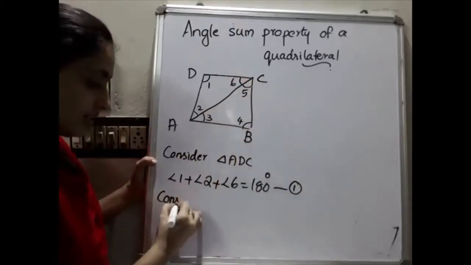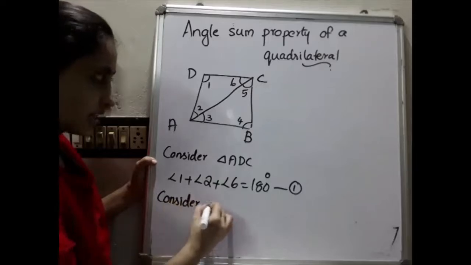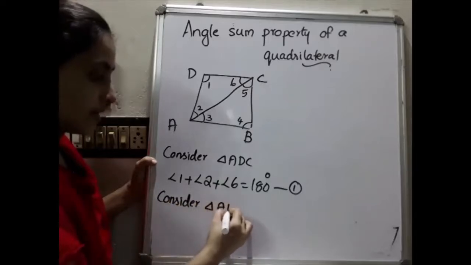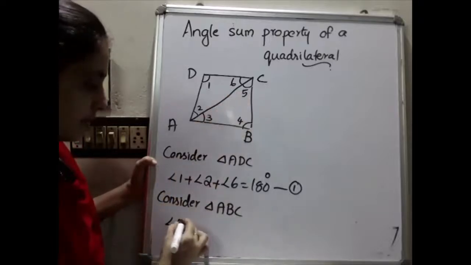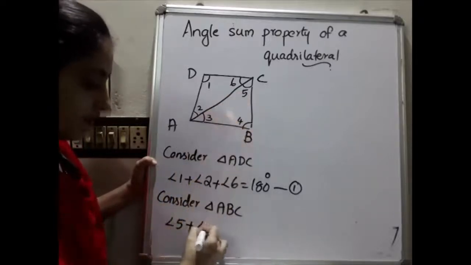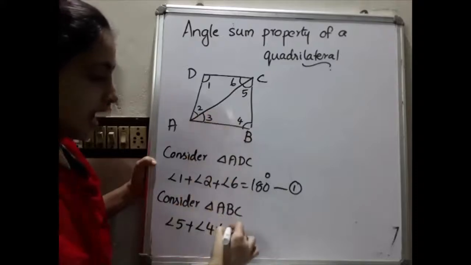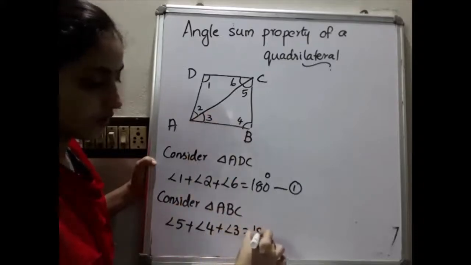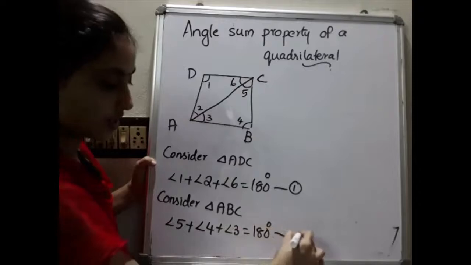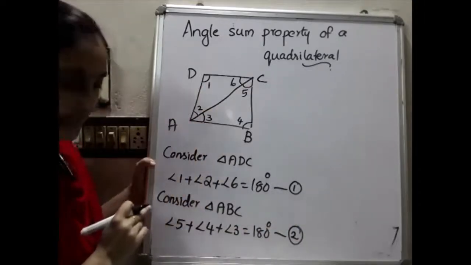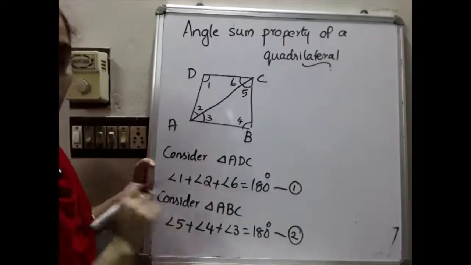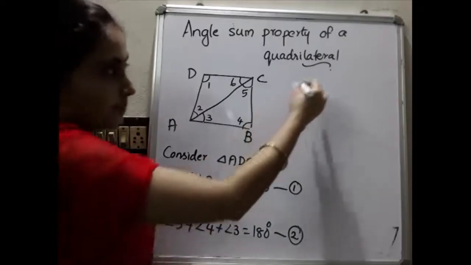So consider triangle ABC. What can we say? Angle 5 plus angle 4 plus angle 3 is equal to 180 degree. Equation number 2. So we need the angle sum property of a quadrilateral, is it? So we will just add equation 1 and equation number 2. Okay.